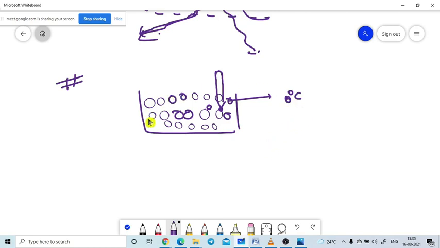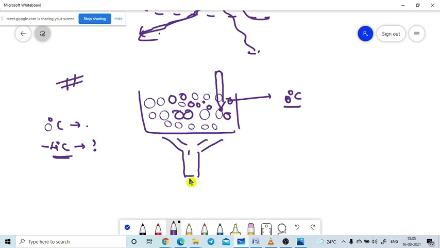Some interested students may ask: what about ice at 4 degrees Celsius, is it available? That's why the condition says the ice pieces are at 0 degrees. Now I am heating this bowl with the help of a vessel and a constant-temperature heating element, supplying constant heat energy to the system. First of all, this ice will melt.